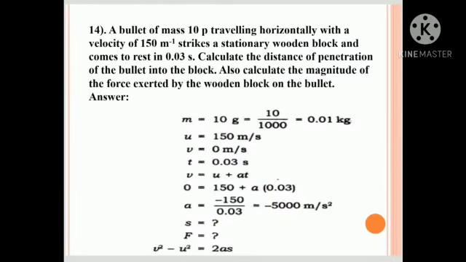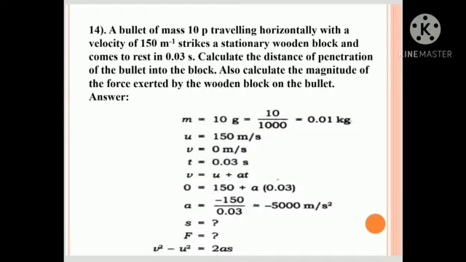14th one, a bullet of mass 10 grams traveling horizontally with a velocity of 150 meter per second strikes a stationary wooden block and comes to rest in 0.03 seconds. Calculate the distance of penetration of the bullet into the block. Also calculate the magnitude of the force exerted by the wooden block on the bullet. Now m equals 10 grams, so 10 upon 1000 is 0.01 kg.